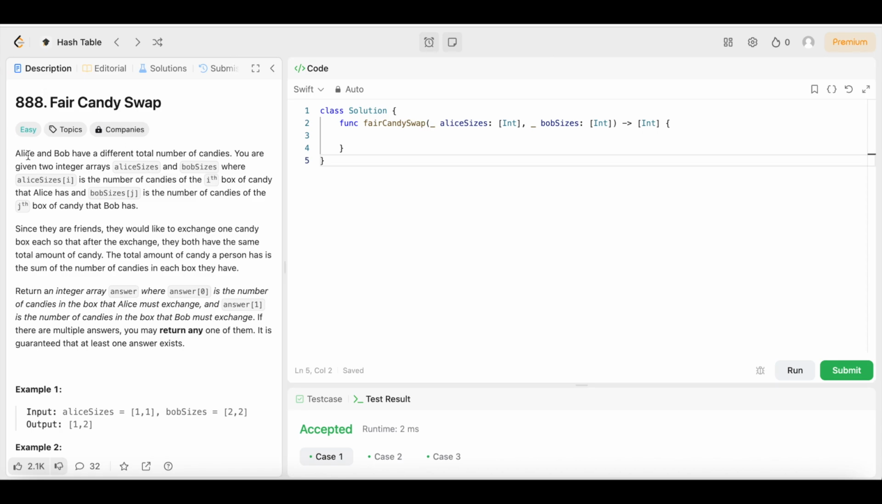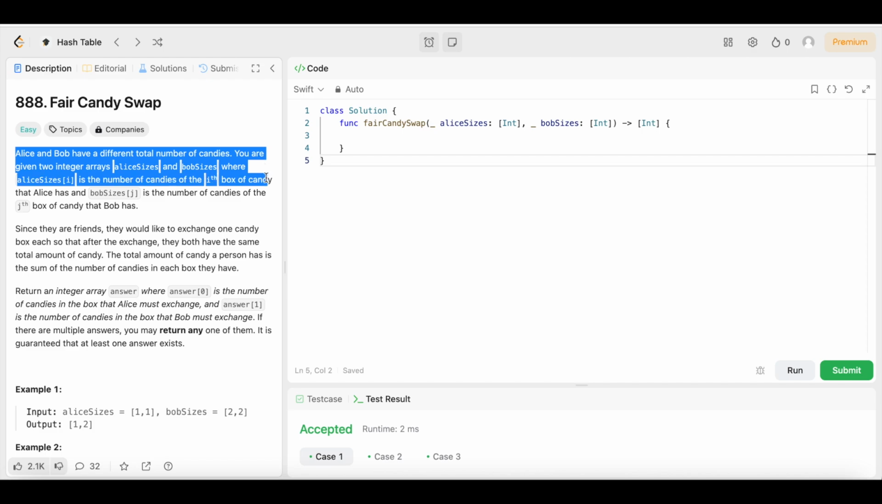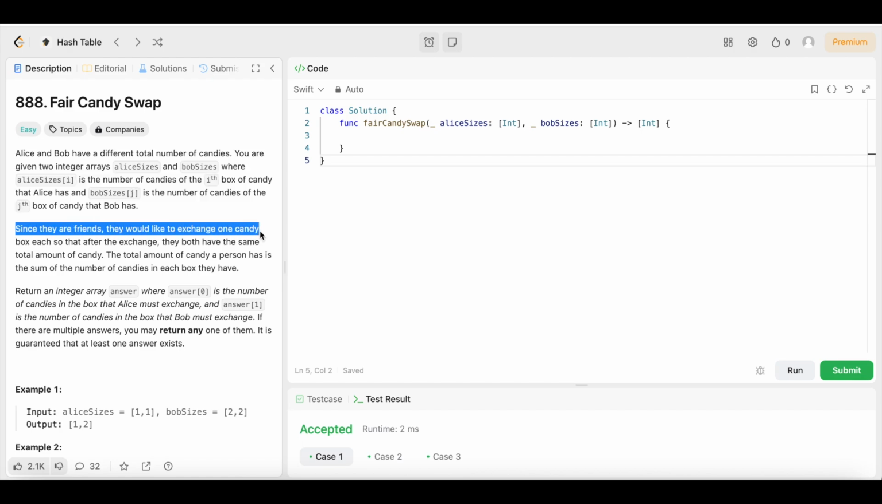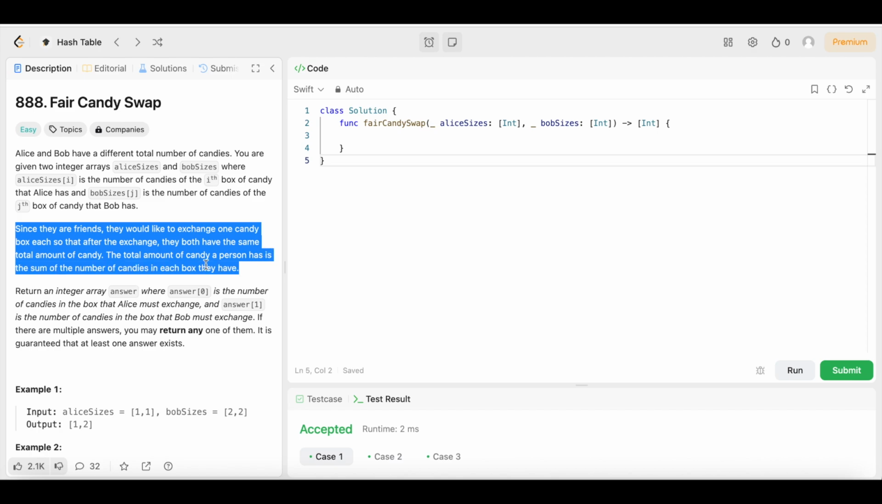The question says, Alice and Bob have a different total number of candies. You are given two integer arrays, aliceSizes and bobSizes, where aliceSizes[i] is the number of candies in the ith box of candy that Alice has, and bobSizes[j] is the number of candies in the jth box of candy that Bob has. Since they are friends, they would like to exchange one candy box each so that after the exchange, they both have the same total amount of candy.